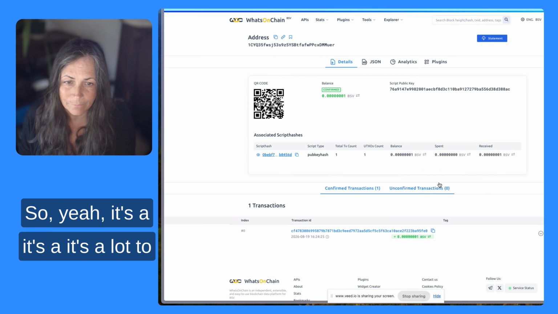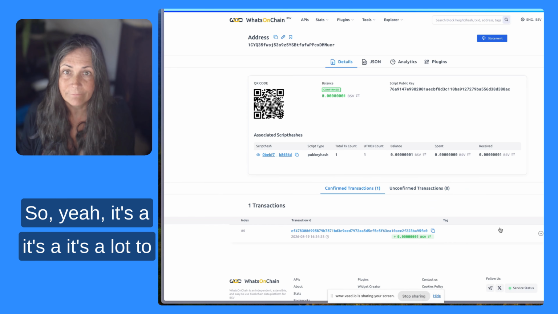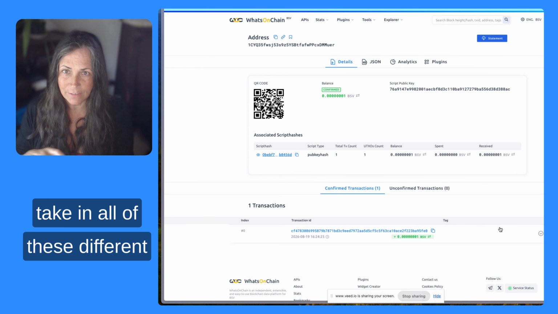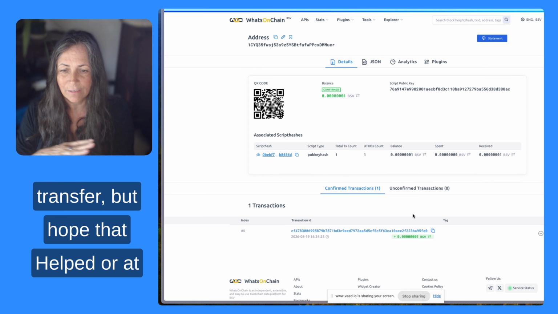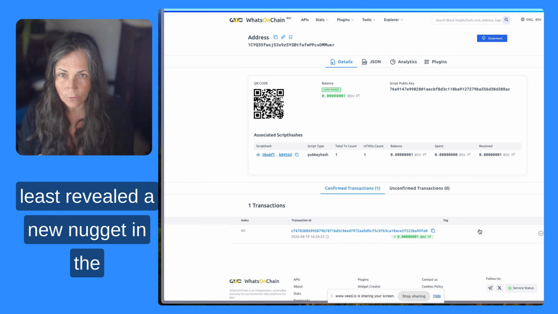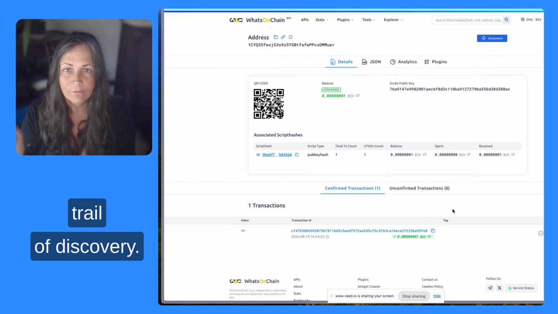Yeah, it's a lot to take in, all of these different environments and ownership and transfer, but I hope that helped or at least revealed a new nugget in the trail of discovery.